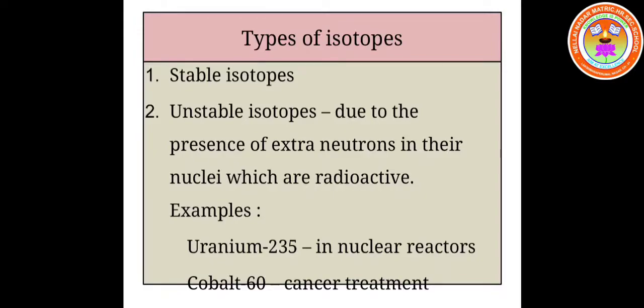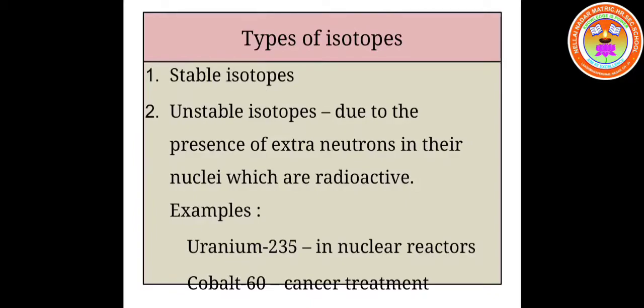Examples for radioisotopes are uranium-235, which is used in nuclear reactors, and cobalt-60, which is used in radiotherapy for cancer treatment.